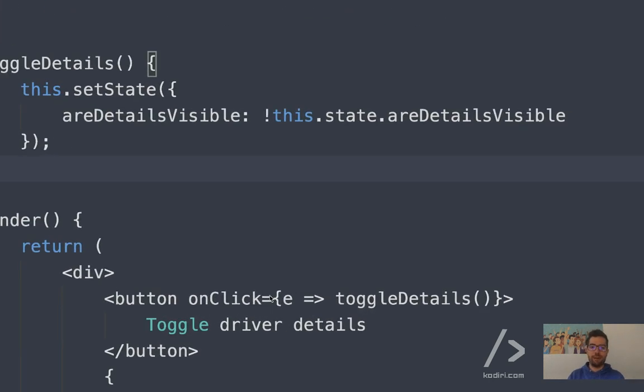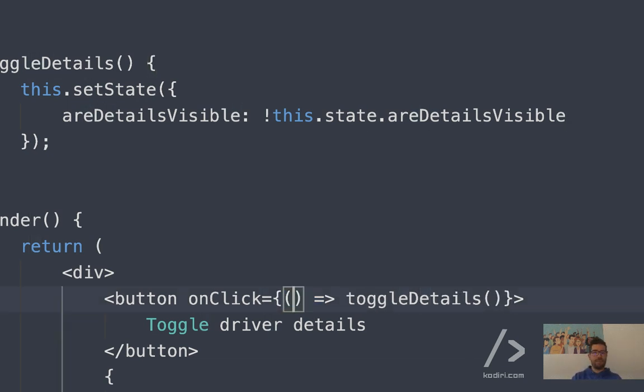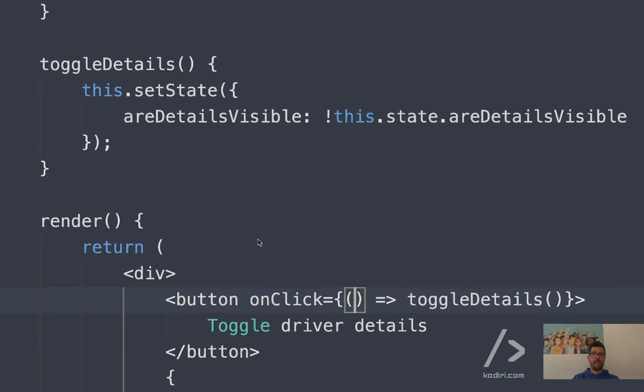Remember the trick here, right? You remember that arrow function? We don't even need the event, right? We don't care that it's a button. In an input, we care about the event because we want to capture the new value. But if it's a button, we're just interested in whether it has been clicked or not. Will this work or not, guys?